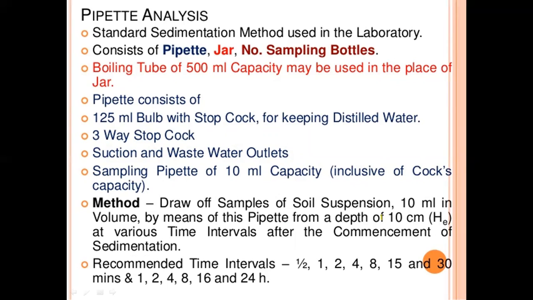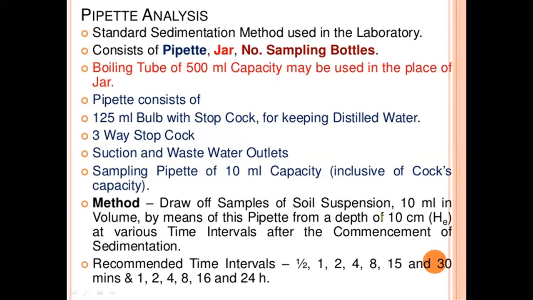The pipette consists of a 125 ml bulb with a stop cock for keeping distilled water, a three-way stop cock, suction and wastewater outlets, and a sampling pipette of 10 ml capacity, inclusive of the cock's capacity.